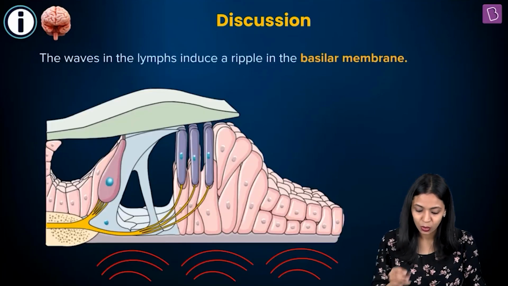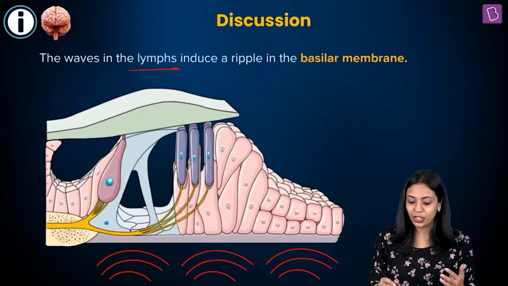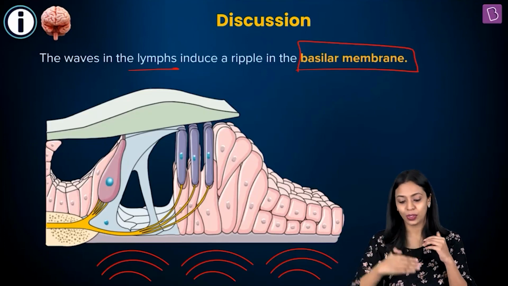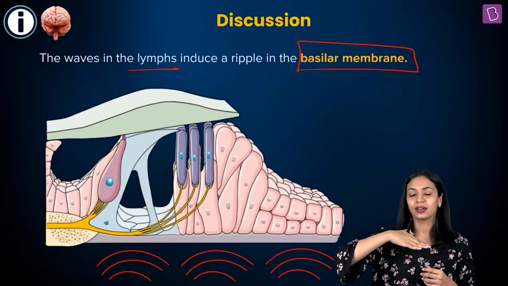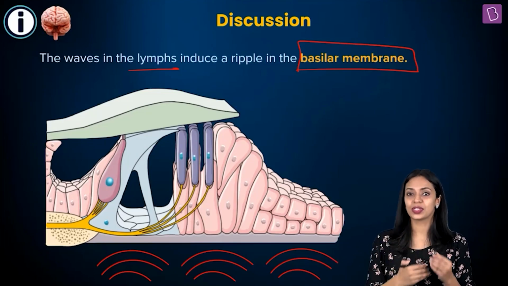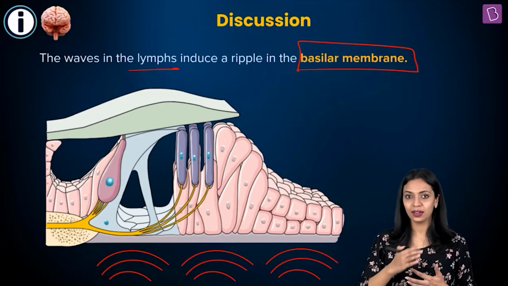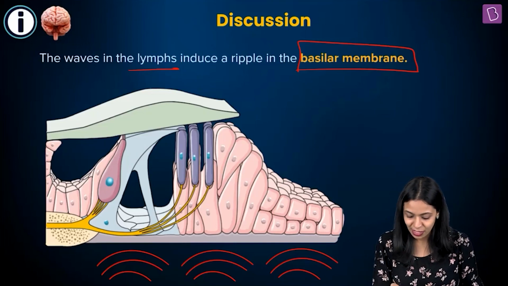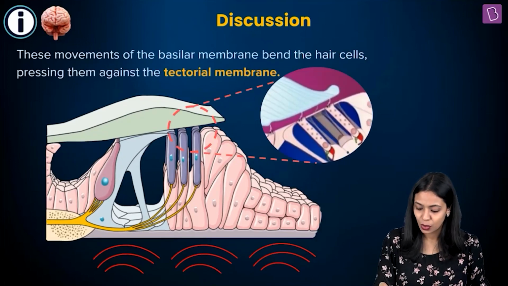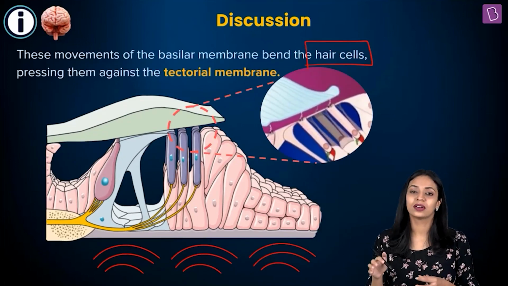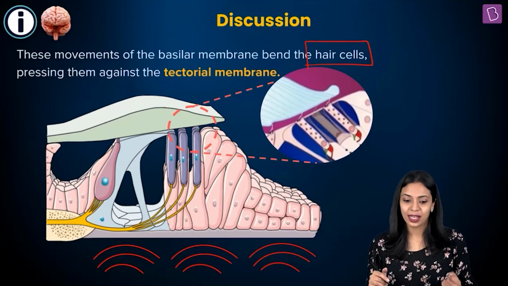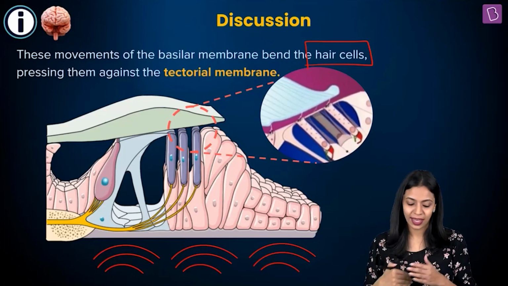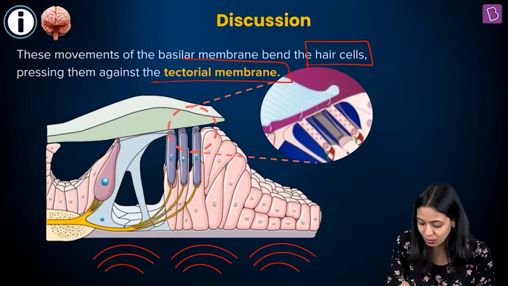Okay, so the waves in the lymphs induce a ripple in the basilar membrane. Now, the basilar membrane is one of the membranes that you find within the cochlea. So when ripples are produced in the lymphs in the inner ear, this basilar membrane will also start moving. Now, in the basilar membrane, you have hair cells. So these hair cells are what will receive the sound waves. And when this basilar membrane starts moving, the hair cells will start pressing against the tectorial membrane.